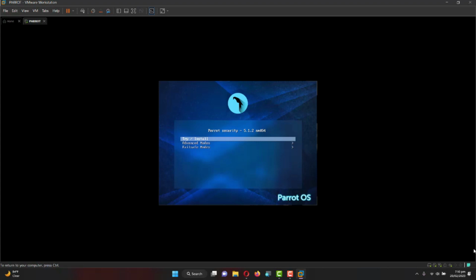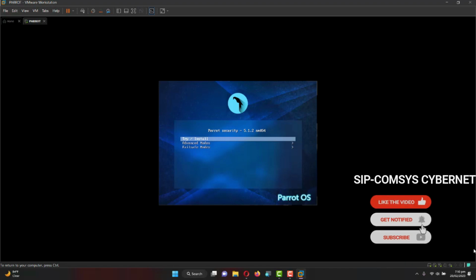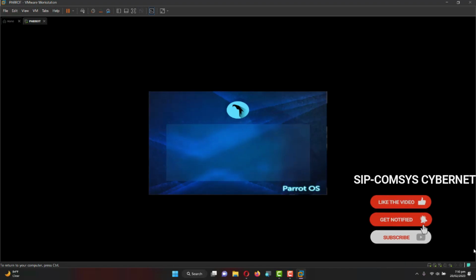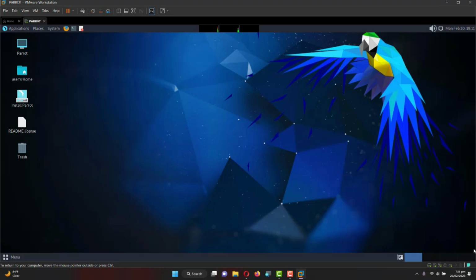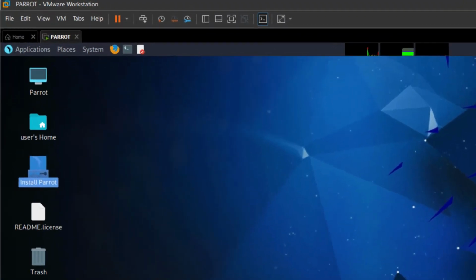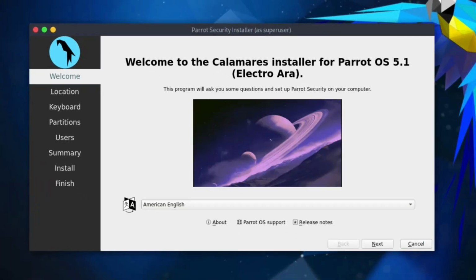As you can see here, you have to select Try/Install. Enter. Alright, so you can see we are in the try environment. This is where you need to double click to start your installation. Try environment means you can do other things here, but you cannot save anything in this environment. So double click this, because we want it on our storage, so we need to install.